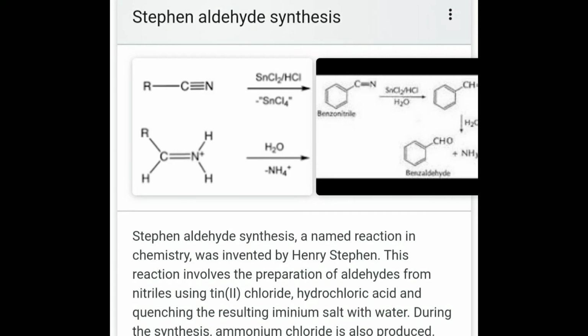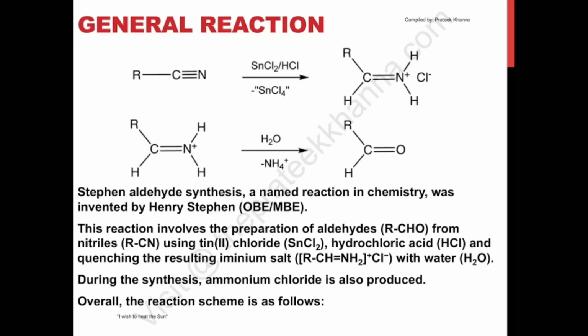This reaction is called the Stephen reaction. It involves the preparation of aldehydes from alkane nitriles using tin chloride, hydrochloric acid, and the resulting ammonium salt with water. During the synthesis, ammonium chloride is also produced.